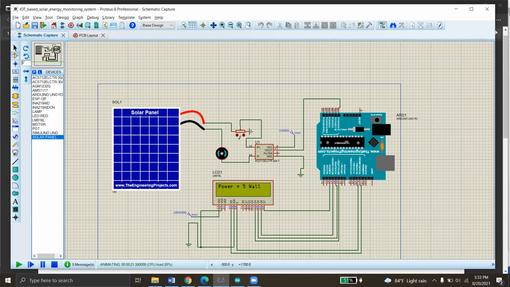We have used this rheostat for that purpose: the sun's rays fall on this solar panel, and it varies during the daytime or nighttime or parts of the daytime. So to visualize that difference of the sun's rays and the current flow, we have used this potentiometer to show that the current and voltages will also differ from one time to another. So this was the project, and thanks for watching.